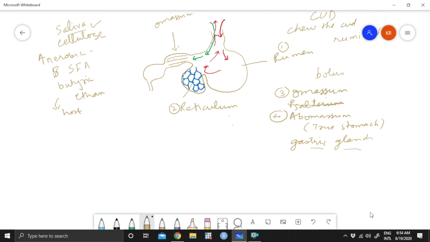Now, if some part of the food has been absorbed by the bacteria or by these microbes, they use it to reproduce themselves and keep their population high over here.